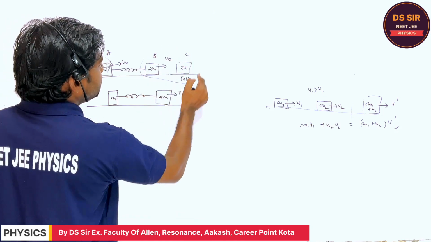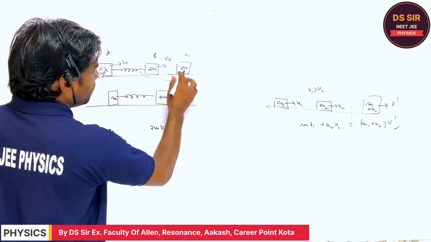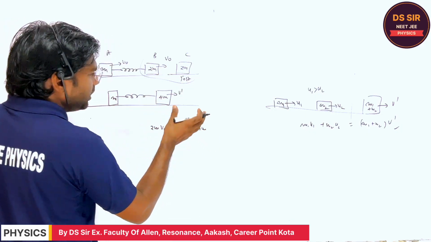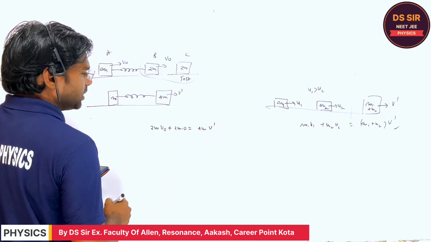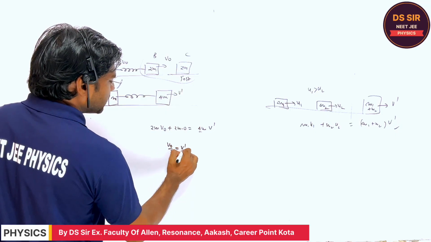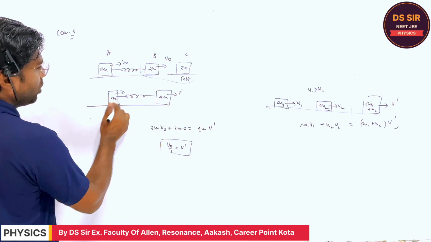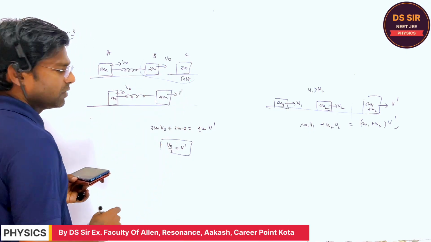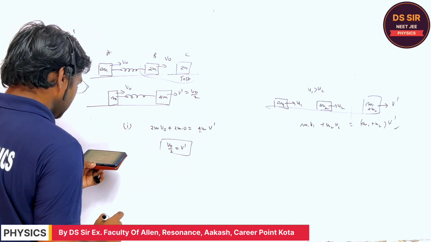If you consider this as the system, the initial momentum is 2m v naught plus 2m into 0. And what is the final momentum? They become a combined body and move with common velocity v dash. So 2m v naught is equal to 4m v dash. So v naught by 2 is the v dash. While this block continues to move with the speed v naught, the v dash becomes v naught by 2. So this is the first question's answer.